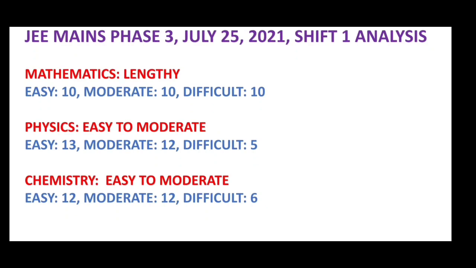Here, the total number of easy questions given are 13, moderate questions are 12 in number, whereas 5 difficult questions have been given. Chemistry is said to be easy to moderate. Most of the questions have come from NCERT books. Easy questions are 12 in number, moderate questions are 12 in number, and difficult questions are 6.